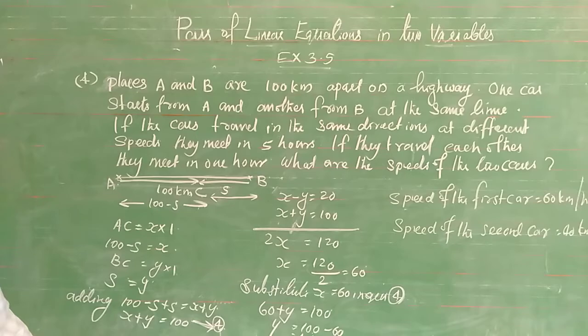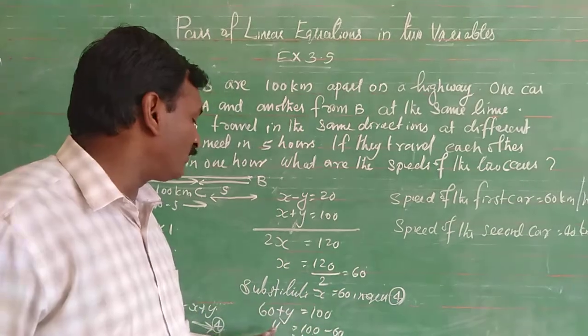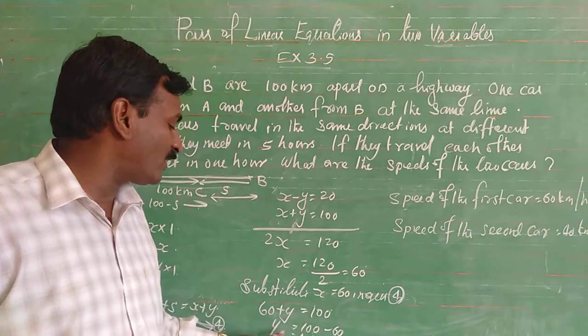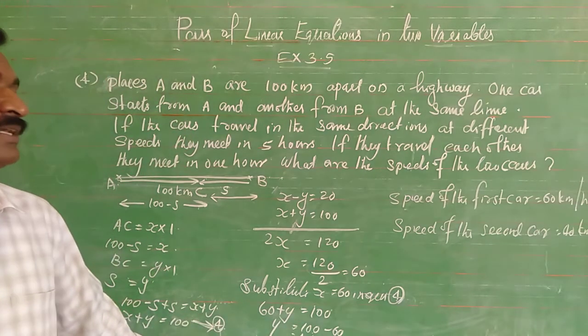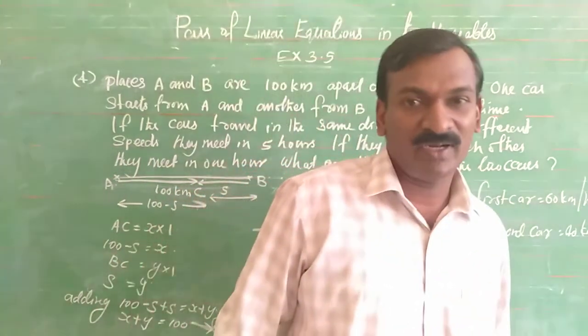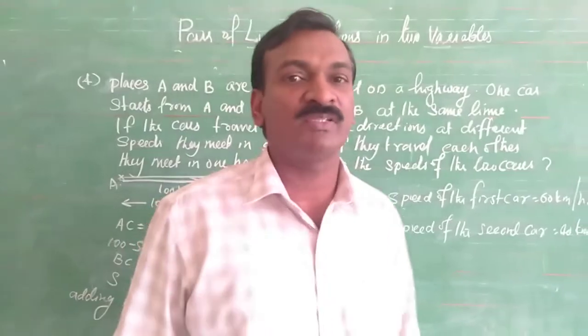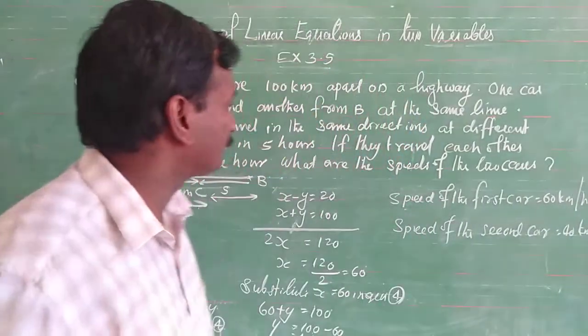By the elimination method we can solve it. Then x is equal to 60, and substituting x equal to 60 in equation number 1, we get y is equal to 40. Therefore the speed of the first car is equal to 60 kilometers per hour, and the speed of the second car is equal to 40 kilometers per hour. This is one of the important questions, pair of linear equations in two variables.